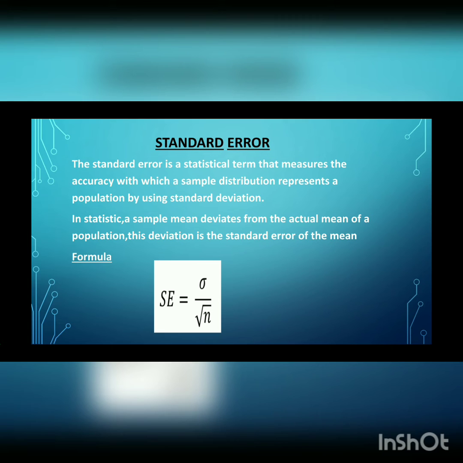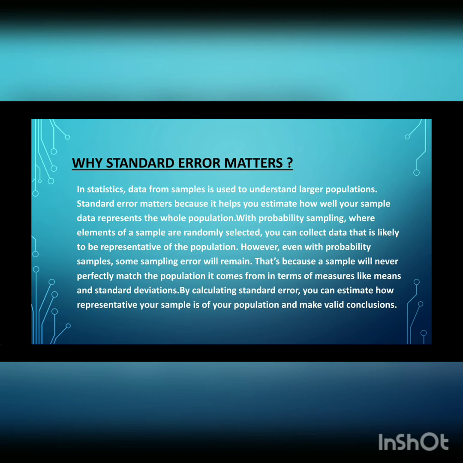So the formula for calculating standard error is: standard error is equal to standard deviation divided by root n. Next, we will see why standard error matters. In statistics, data from a sample is used to understand larger populations. Standard error matters because it helps us estimate how well our sample data represents the whole population. So, with probability sampling, where elements of a sample are randomly selected, we can collect data that is likely to be representative of the population.